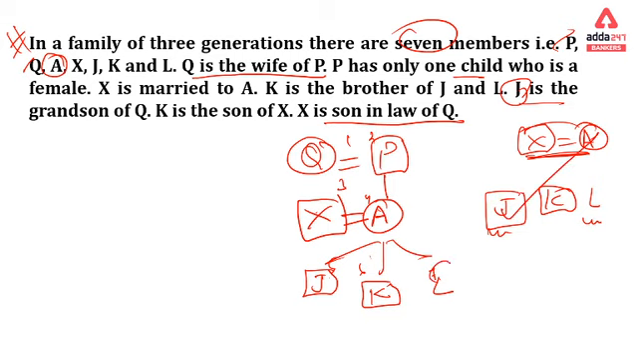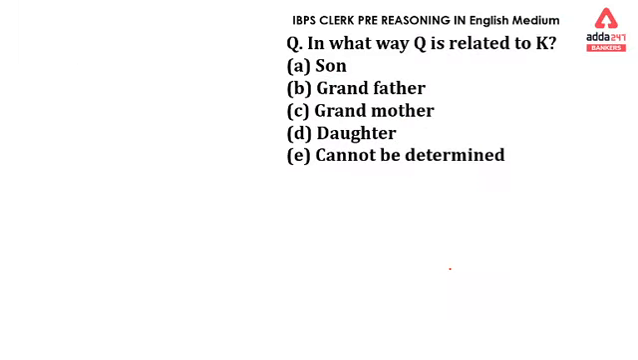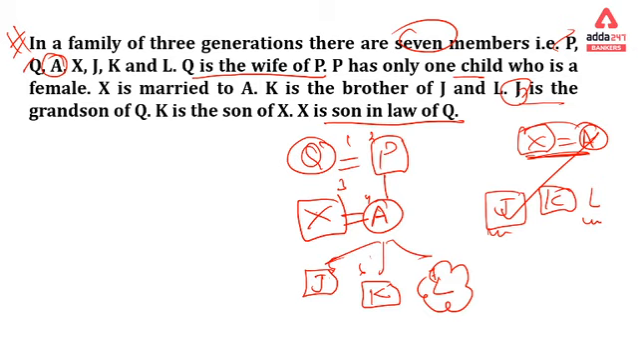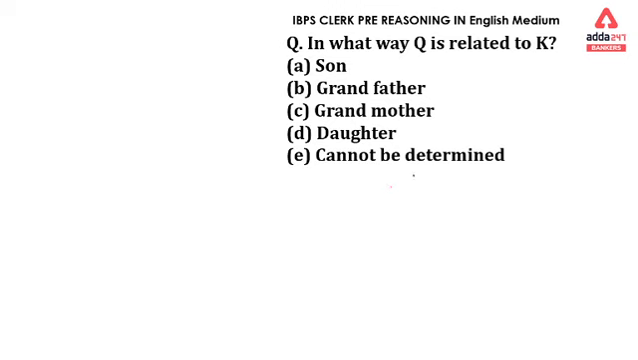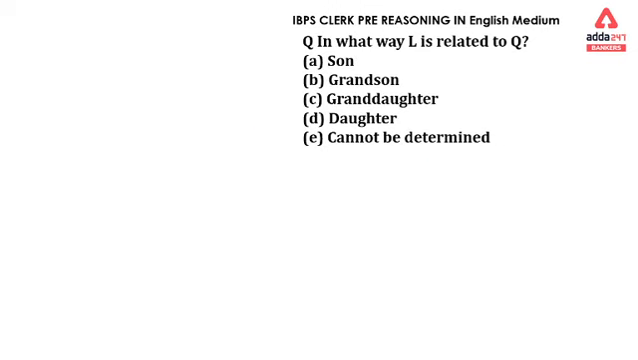We are again not able to identify the gender of L. The first question begins from here. In what way is Q related to K? Q is a grandmother of K, and we have grandmother in the third option. Therefore, the third option will be the right answer for this question.